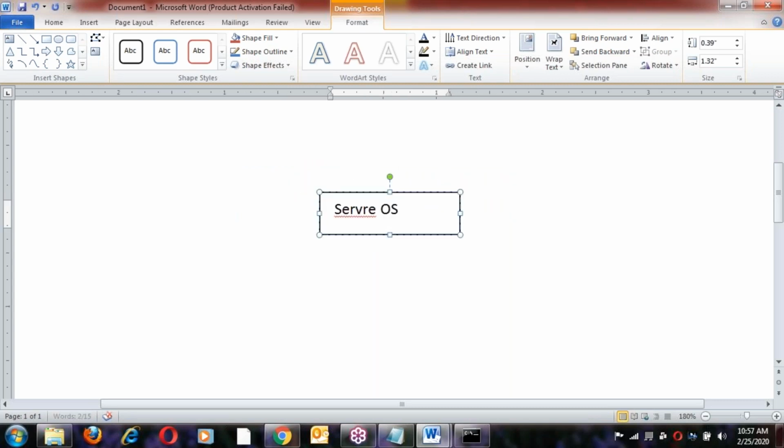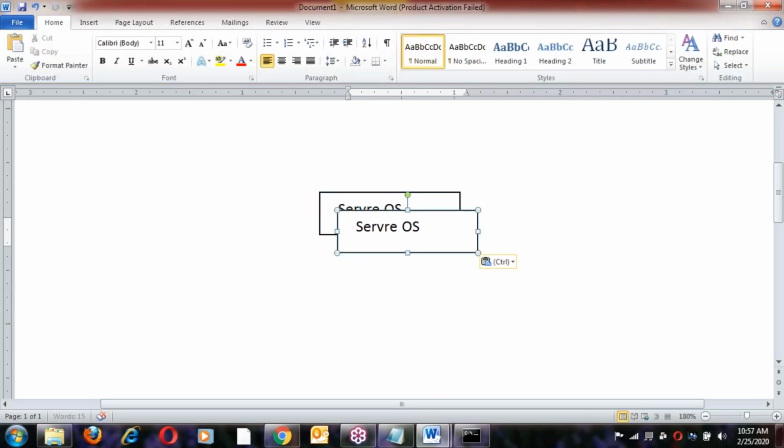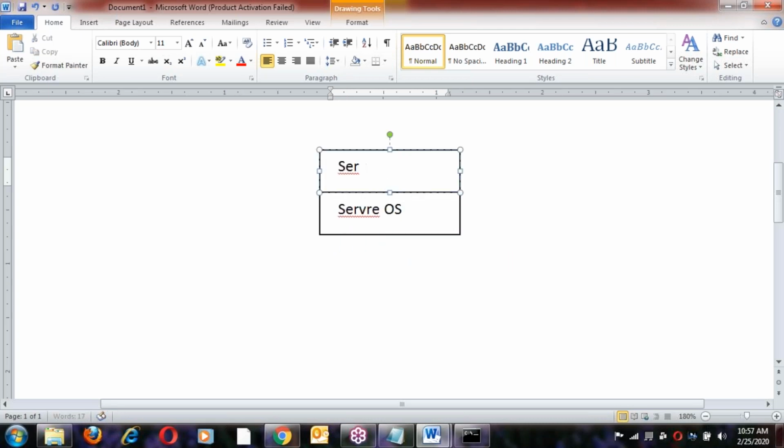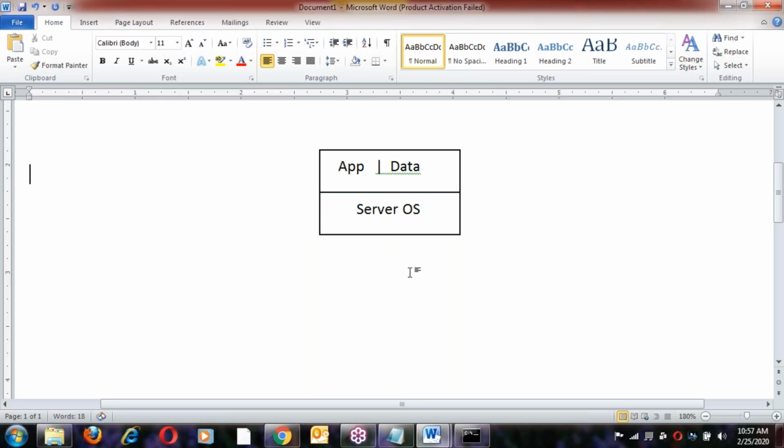On top of server OS, something is running, like an application or maybe some data. Server OS supports networking. Since it supports networking, users from different locations can connect to the server.